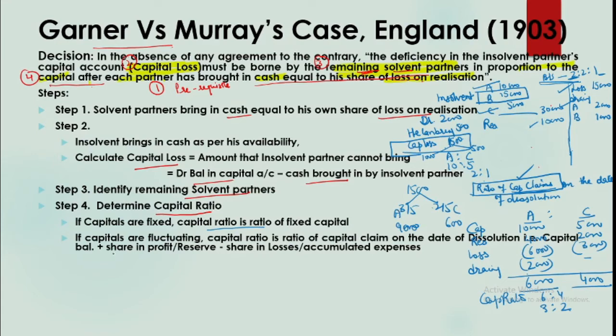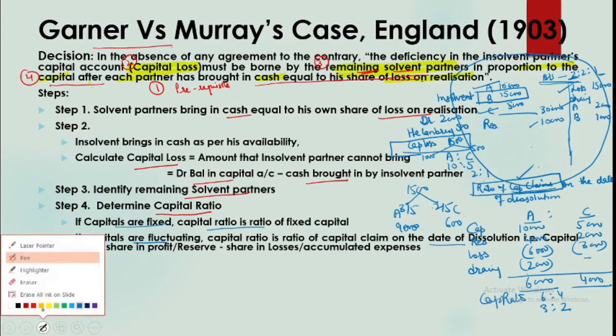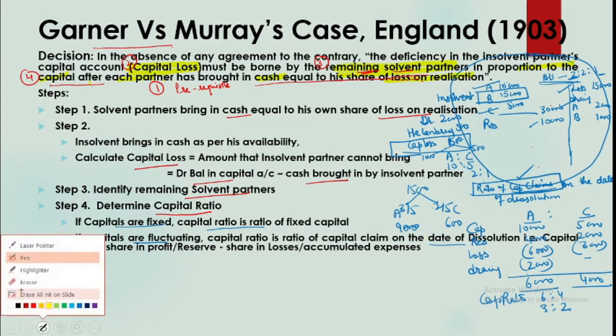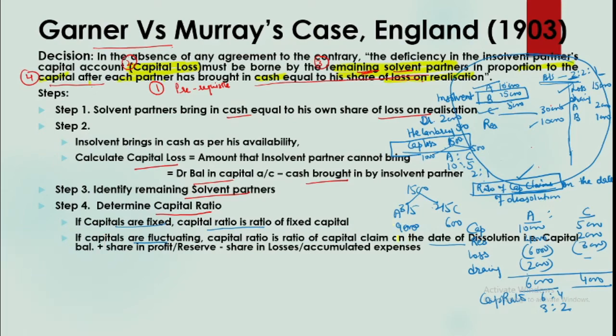So when the capital is fixed, we can directly pick the ratio from the capital balance. It's the ratio of capital balance. But if the capitals are fluctuating, then the ratio is the ratio of capital claim. So you will have to look at everything given in the balance sheet, and all this will be adjusted in the calculation of capital ratio. But it just says capital claim on the date of dissolution, which means if any change is happening after the date of dissolution, then we will not consider that.